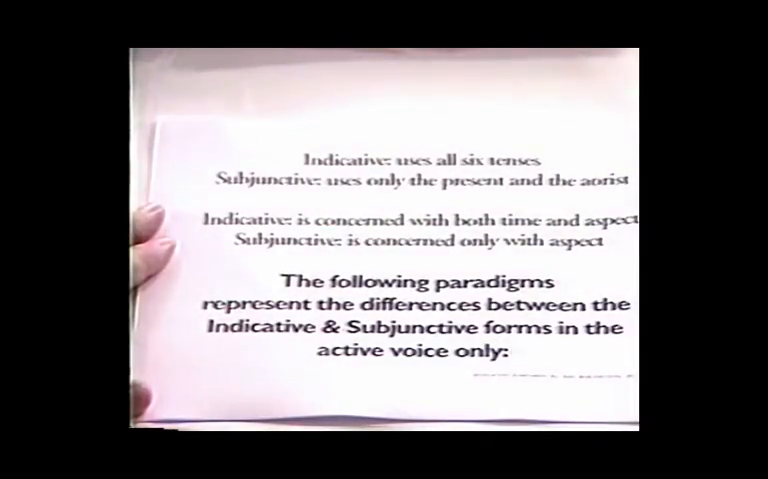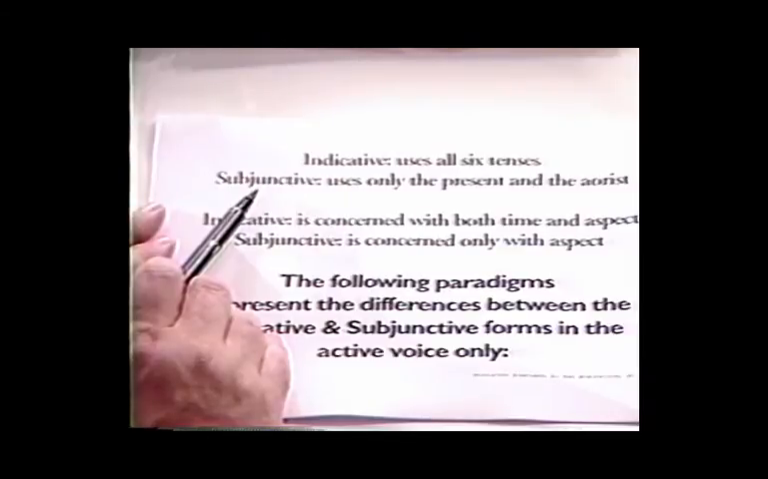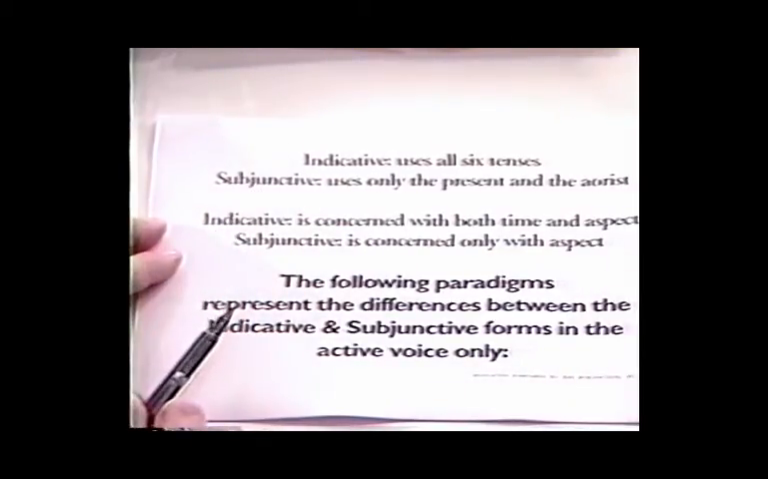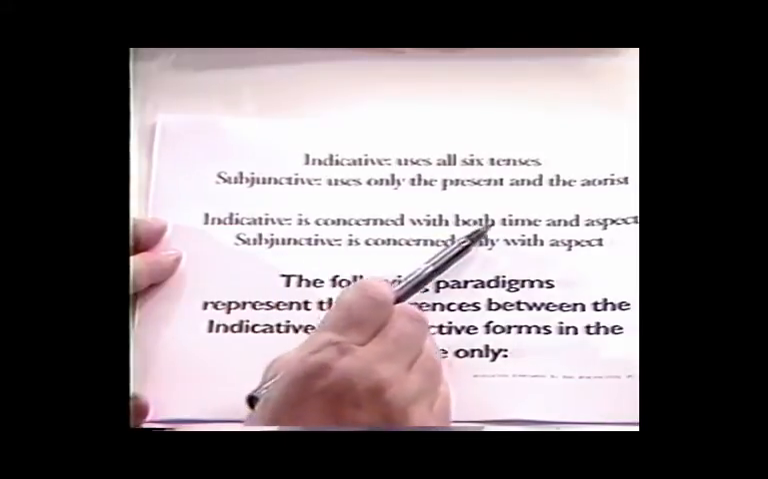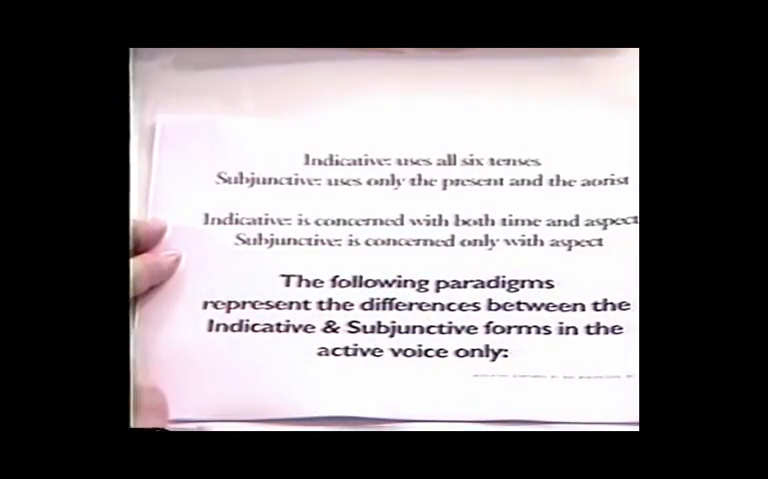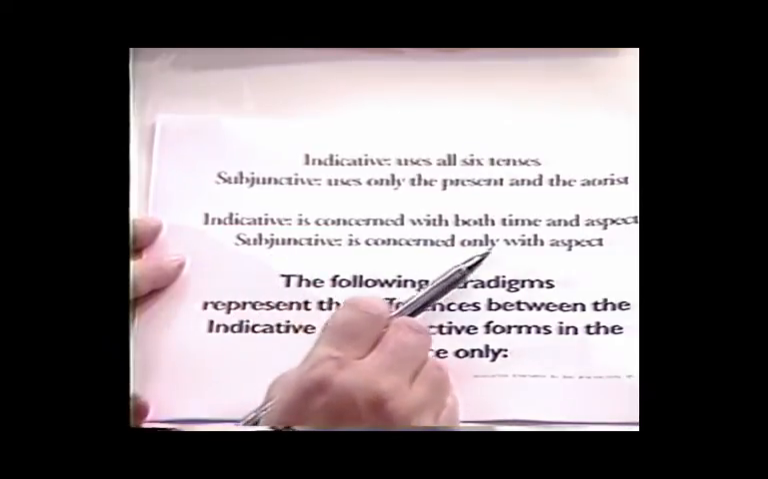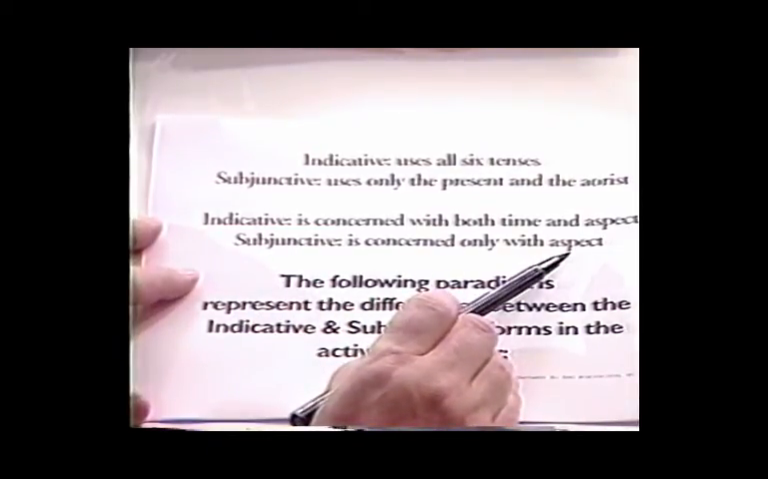Again, the indicative uses all 6 tenses. The subjunctive uses only the present and the aorist tenses. The indicative is concerned with both time and aspect, whereas the subjunctive is simply concerned with aspect. Now, what is the aspect of the present tense? The aspect or the kind of action is one of ongoing, progression, continuation. What is the aspect of the aorist tense? It's simply indefiniteness, that something happens, that there is an event.